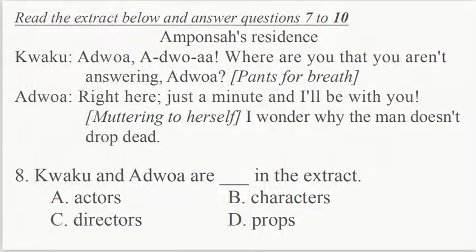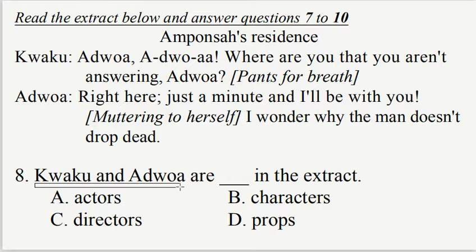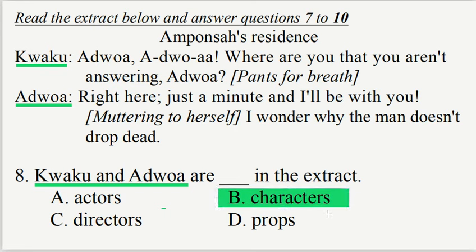Question 8 says, Kwaku and Adwa are dash in the extract. Actors, characters, directors, props. In this case, Kwaku and Adwa are characters in the extract. Kwaku is a character, Adwa is a character.